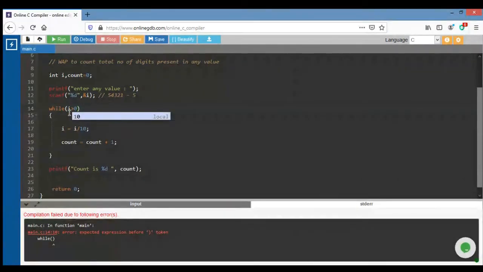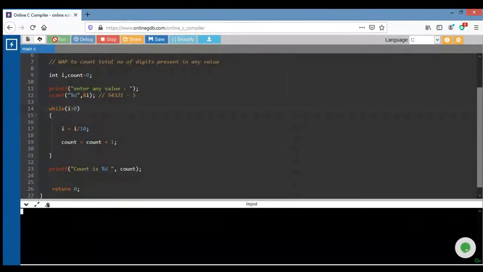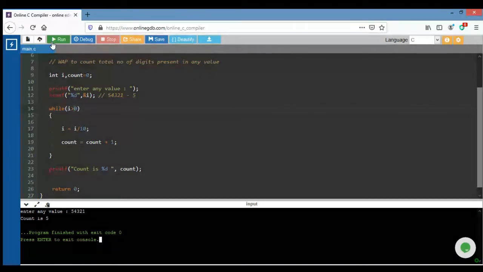Yes, we have to write a condition like this, right? Why am I using this? I can write I not equals to 0, right? I can write this condition also. Enter any value: 5 4 3 2 1. The count is 5. It's perfect. Now any doubt in this question?